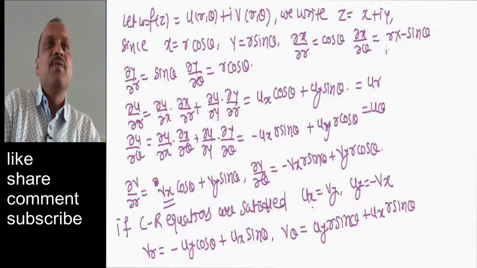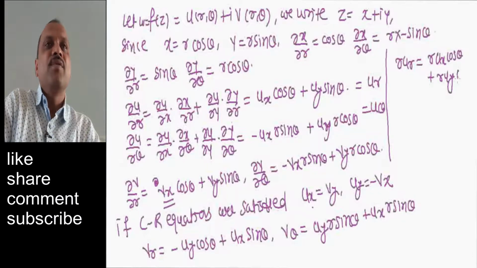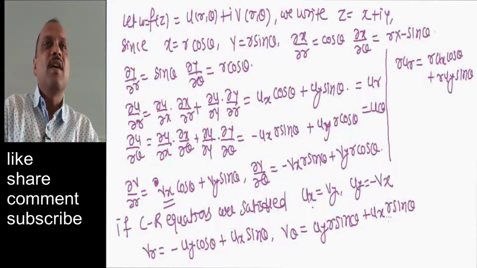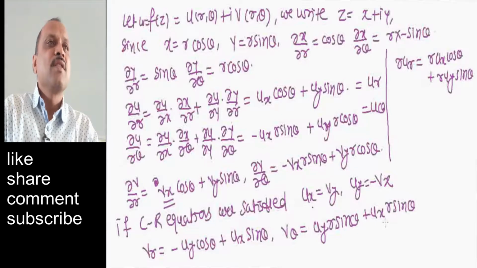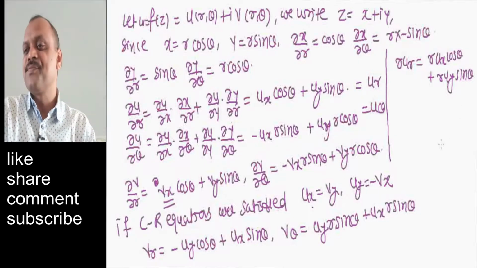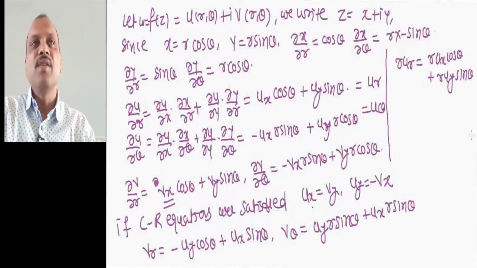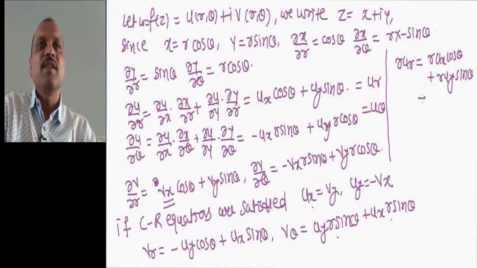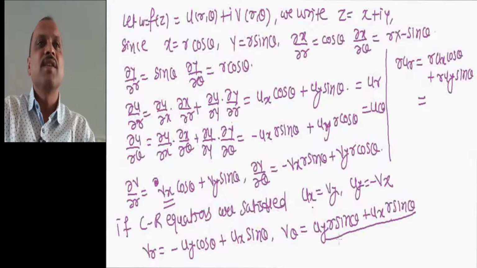Now let us take r into ur. Let us calculate r into ur equal to r into ux cos theta plus r into uy sin theta, that is, ux into r cos theta plus uy into r sin theta.